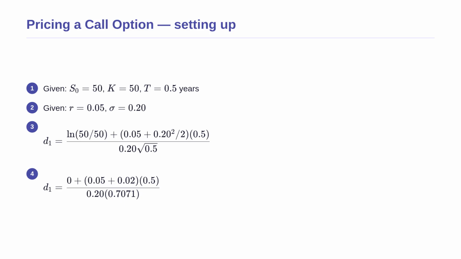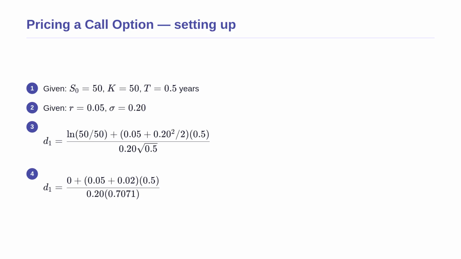Before we move on, let us see this with a concrete example. Imagine a stock is currently trading at 50. You want to buy a call option with a strike price of 50 that expires in exactly 6 months, which is 0.5 years. The risk-free interest rate is 5% and the volatility is 20%. We need to find the fair price.